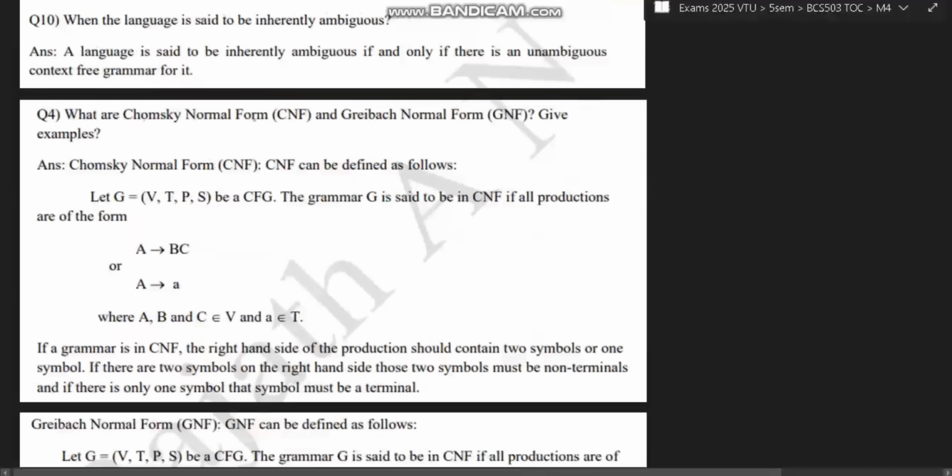Next, what is CNF and GNF? Okay, the definitions you need to write. CNF, the full form is Chomsky normal form. It can be defined as follows. Let G = (V, T, P, S). So the same thing which we have in the definition for the CFG, the CNF also has the same definition. Inside it, all the productions are of the form A goes to BC, which is both non-terminals, or A goes to a single terminal, where A, B, C belong to the set of non-terminals and a belongs to the set of terminals. That is called CNF.